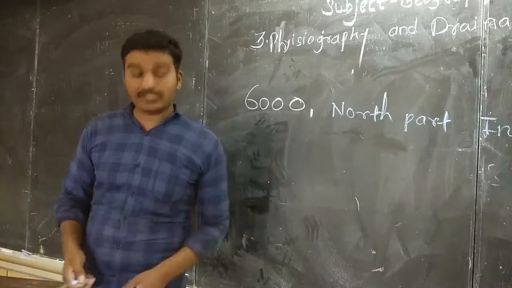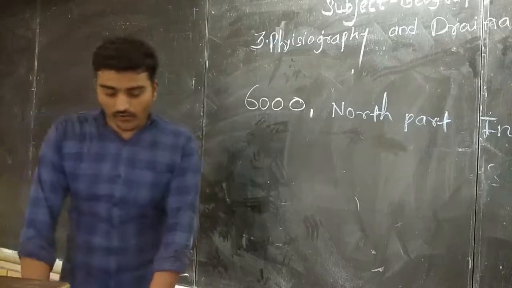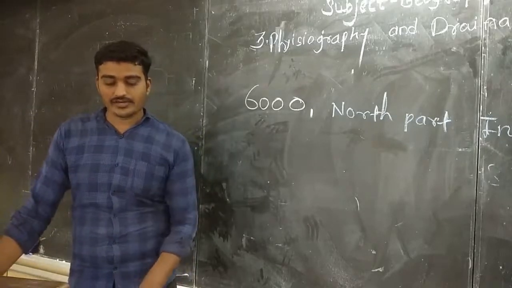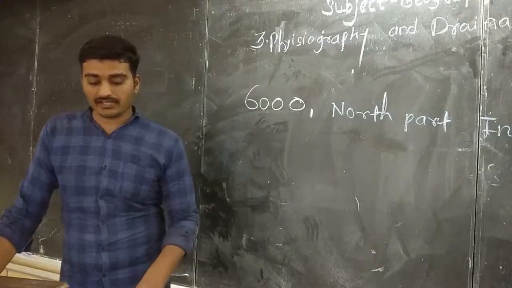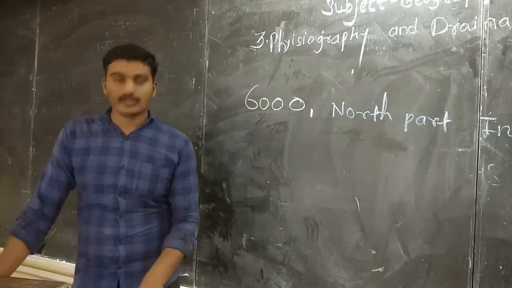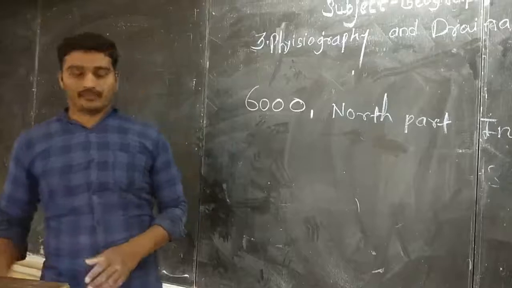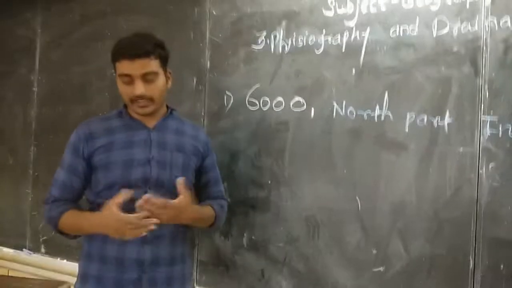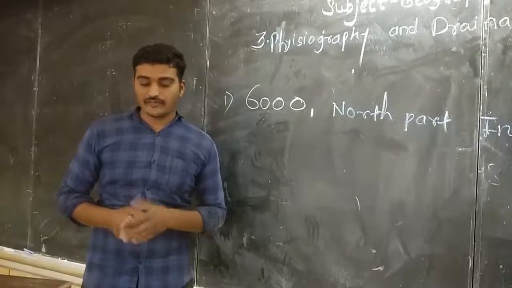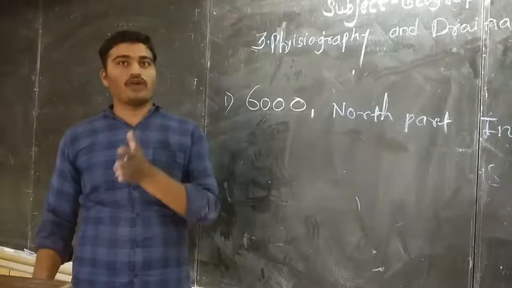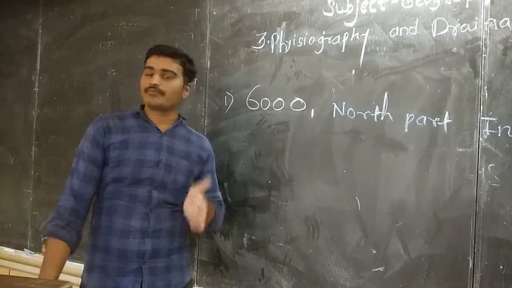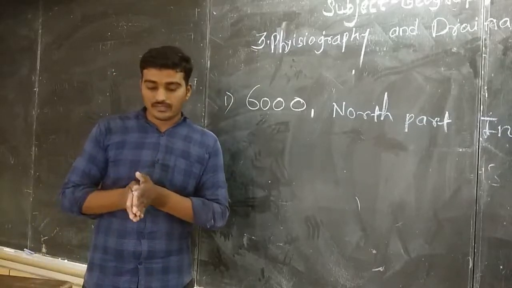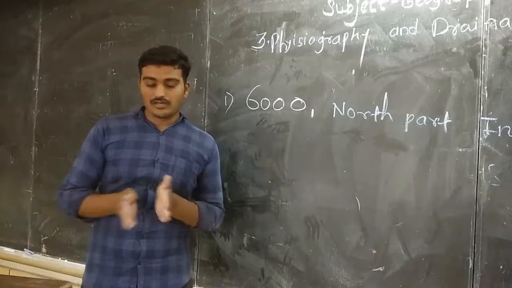So here we are going to see the next question. Look for the south flowing river in the peninsular region. In which river basin does it lie? So the question is, look for the south flowing rivers in the peninsular region. In which river basin does it lie? In the southern part of India, in the peninsular region, in which river basin can we find the south flowing river?